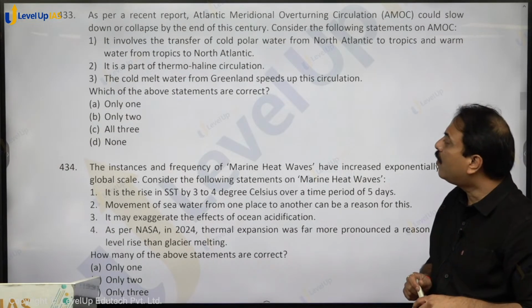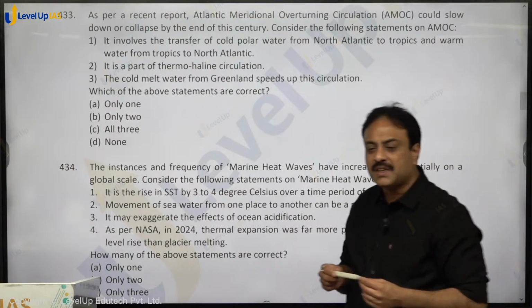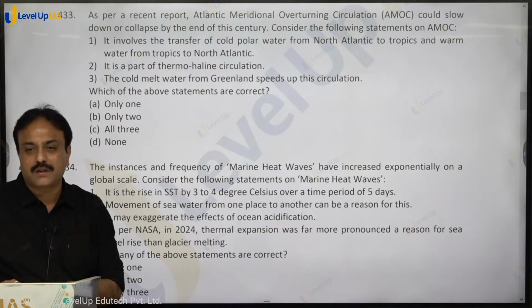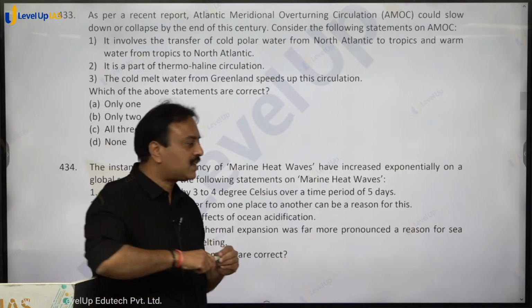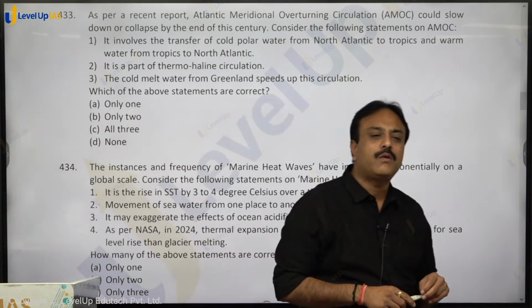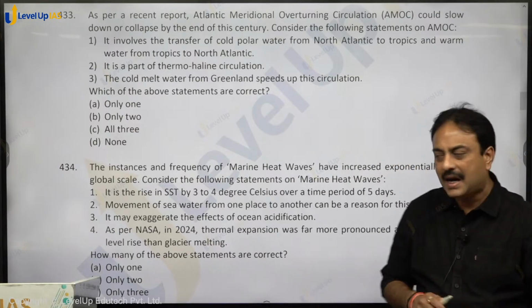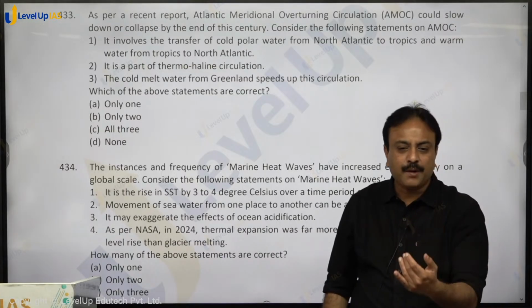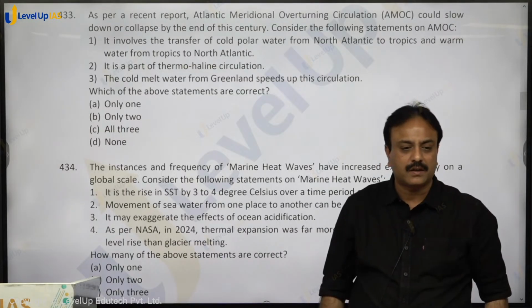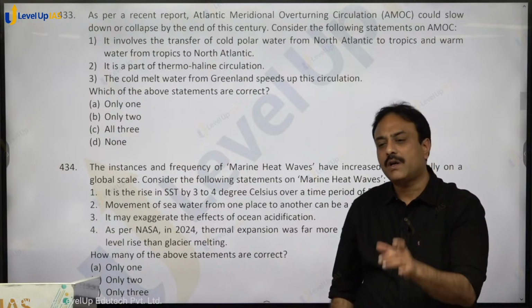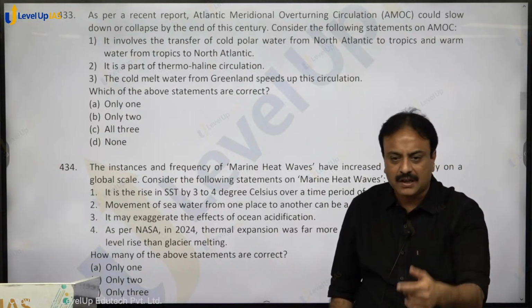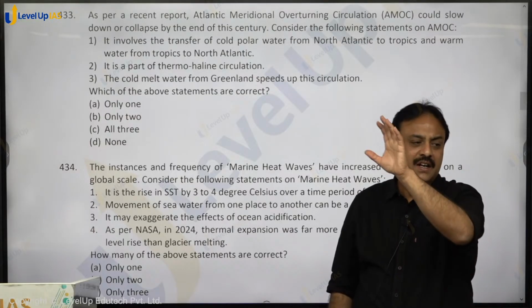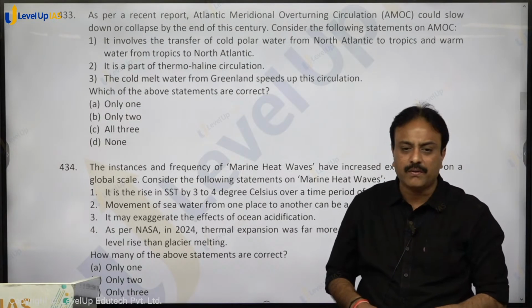The statement says the cold melt water from Greenland speeds up this circulation. The cold melt water is slowing down this circulation. Due to excessive melting of ice, what is happening? The salinity over there in the Arctic is changing, and so the downward movement of water is taking place even before reaching the Arctic. The section of water of AMOC which has to subside close to the Arctic is subsiding even before reaching the Arctic, because its salinity is reduced because of melt water.